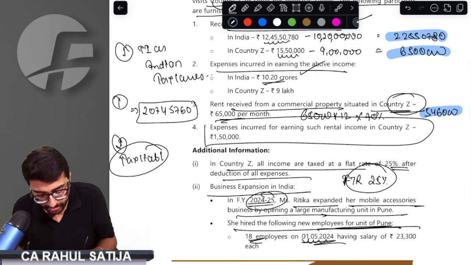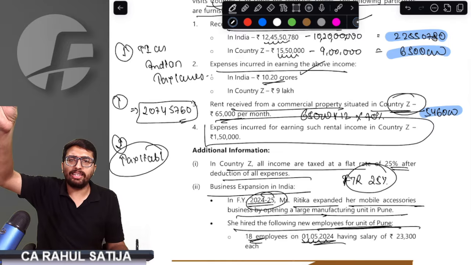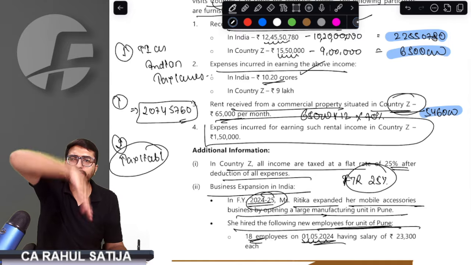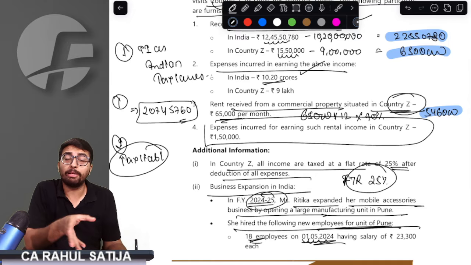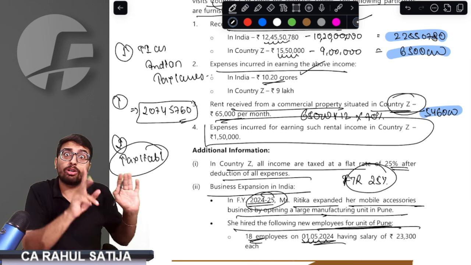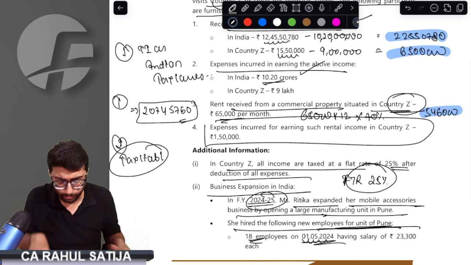Now, what would be the tax liability on this 2 crore? We have to take the slab rate: up to 3 lakh, no tax; up to 7 lakh, 5%; 7 lakh to 10 lakh, 10%; 10 lakh to 12 lakh, 15%; 12 lakh to 15 lakh, 20%; exceeding 15 lakh, we have to take 30%. And if income exceeds 2 crore, then we have to have 25% surcharge also.